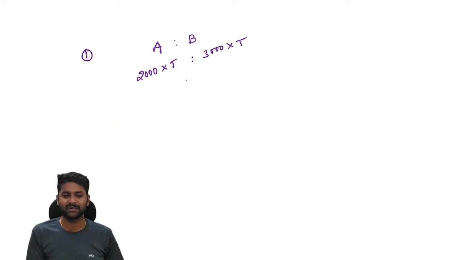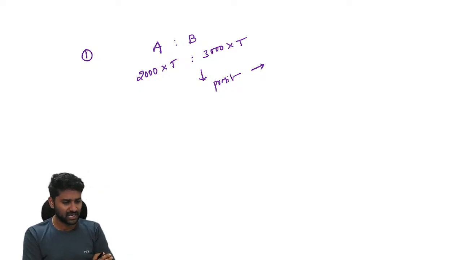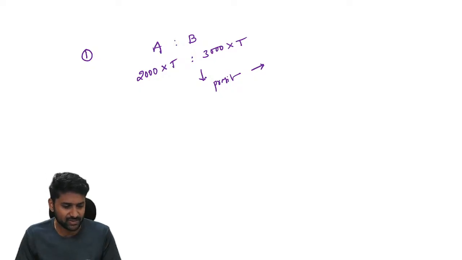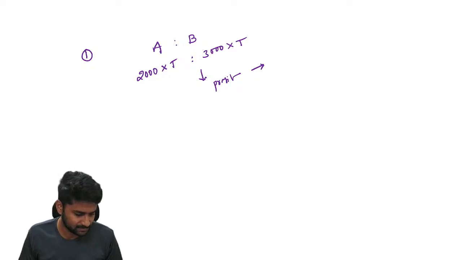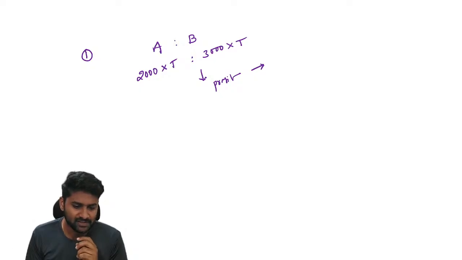Let us understand this information. A and B are two persons. A invested 2000 rupees with a time period T, B invested 3000 rupees with a time period T. Now you tell me who gets more profit. A invested 2000 rupees for a certain duration and B invested 3000 rupees for the same duration. Who will get more profit? Please comment your answer.